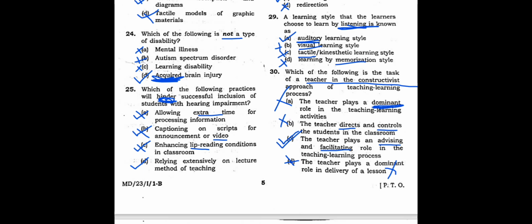So A and B is also correct, or B and C is also correct, or C and D is correct, or A and D is correct, or A and C is correct, like that, right? So you do not panic. Suppose I said here the correct answer is C, and you have ticked option B, and I said in the video that this is also correct, any of them can be the correct answer. So in that situation you do not panic.